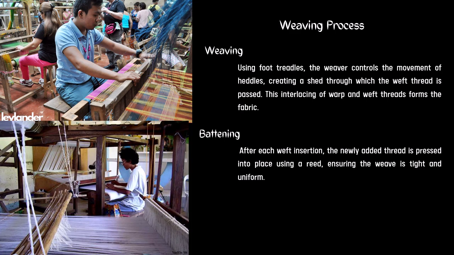And next, we have the weaving. Using foot treadles, which is similar to a sewing machine. The weaver controls the movement of the heddles, creating a shed through which the weft thread is passed. These interlacing of warp and weft threads forms the fabric.